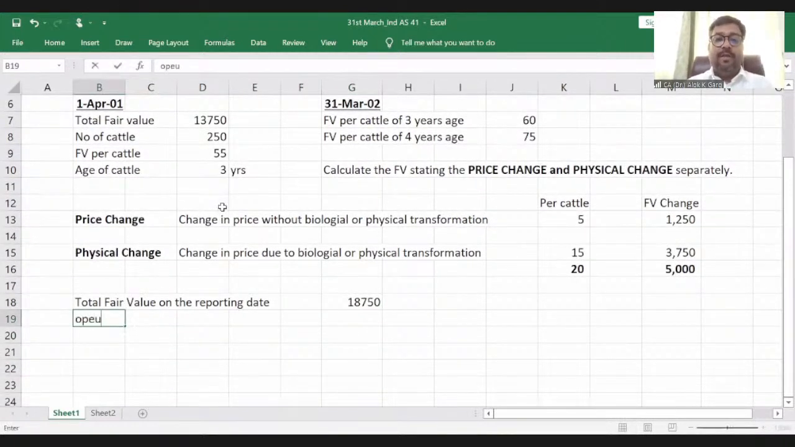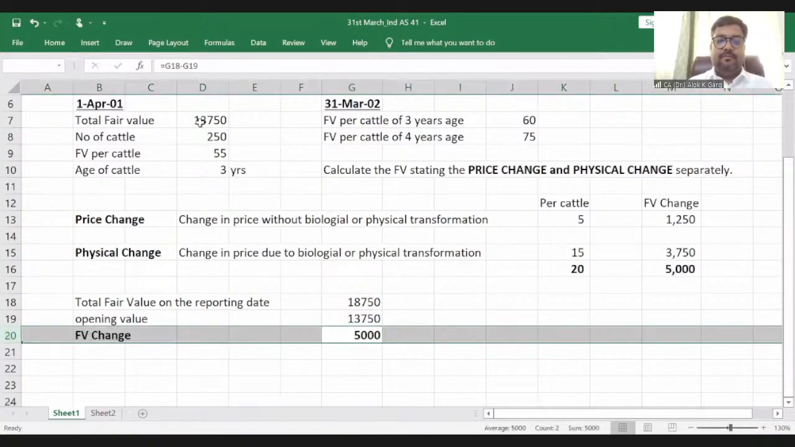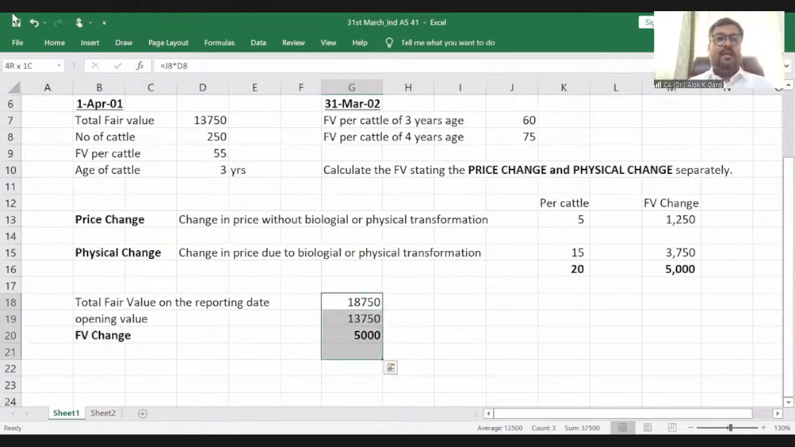What was my opening value? My opening value was 13,750. So what is my change? My change is 5,000 rupees. Fair value change. My fair value change is 5,000 rupees, right? This is my change.